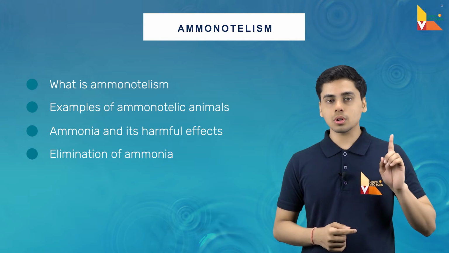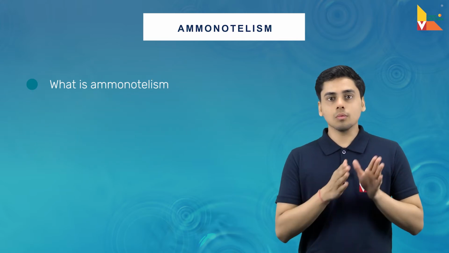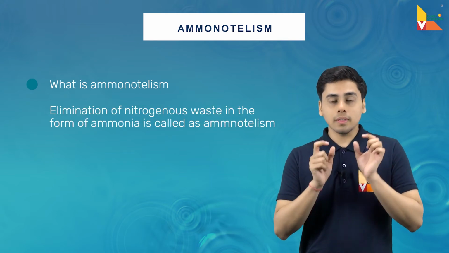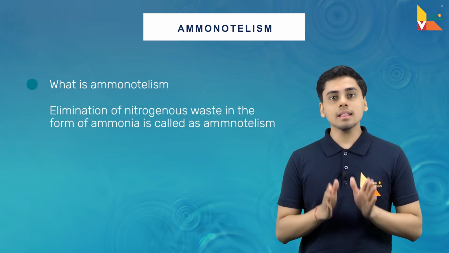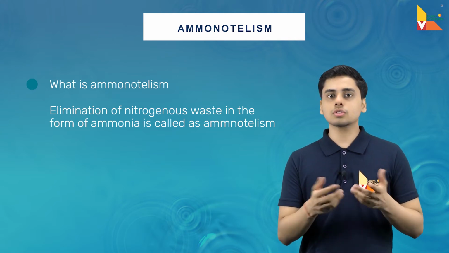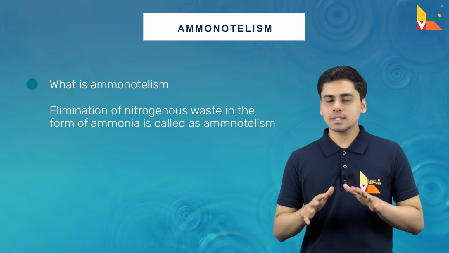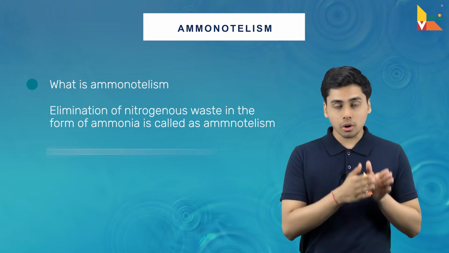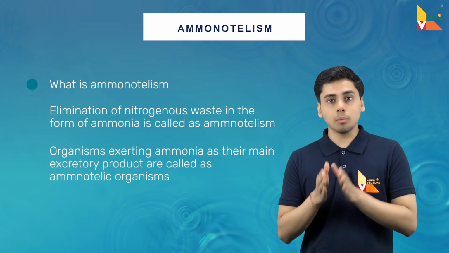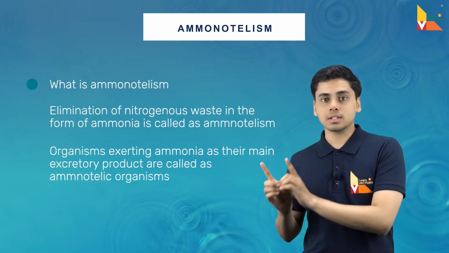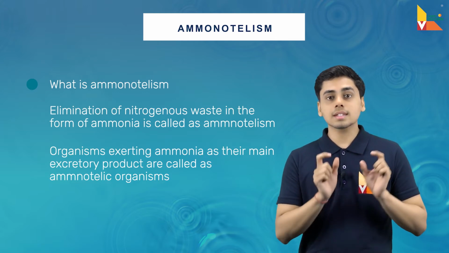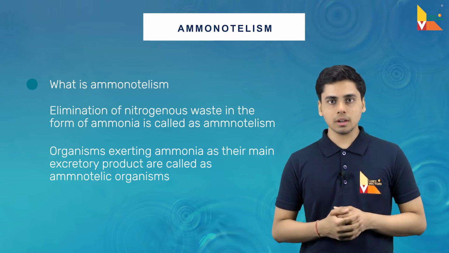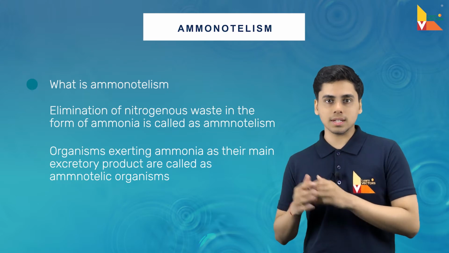So let us first focus on the first point, that is what is Ammonotelism. Now, elimination of nitrogenous wastes in the form of ammonia is called Ammonotelism. This is the simplest meaning of Ammonotelism. And the organisms which excrete ammonia as their main excretory product are called ammonotelic organisms. So this covers the first point.